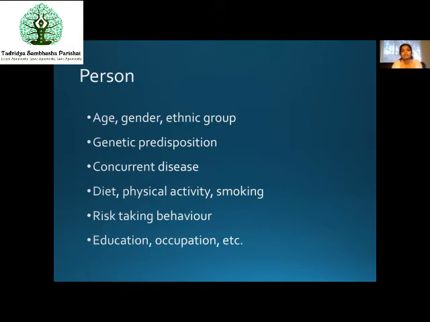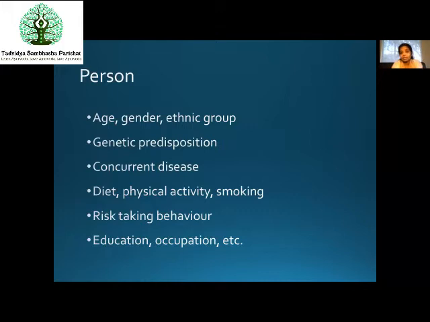Then concurrent diseases. Does the person have any other diseases currently in his body which might facilitate infection or acquiring a new disease? For example, if the person is having AIDS, it is said that the person will never die because of AIDS.